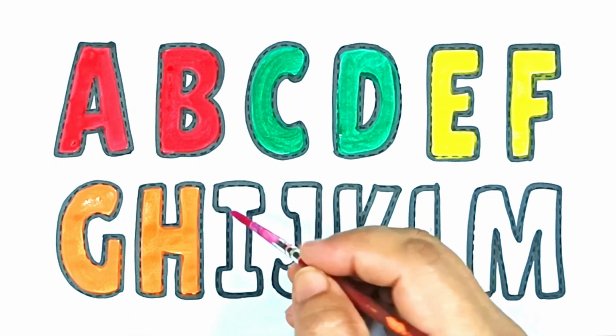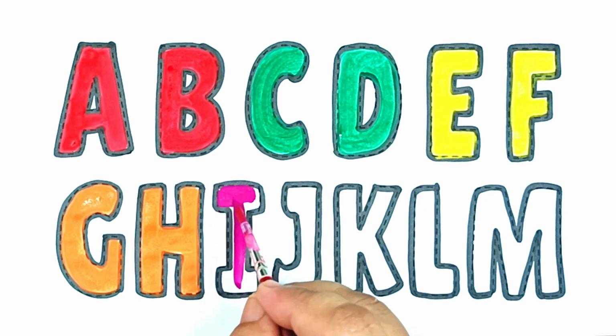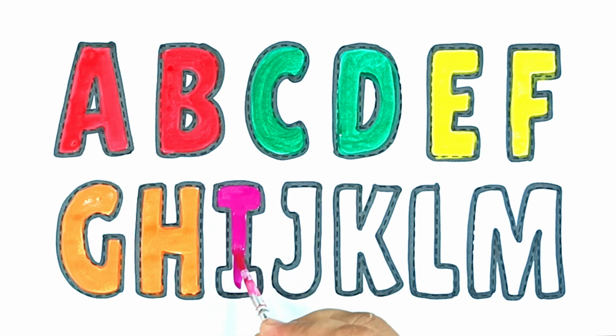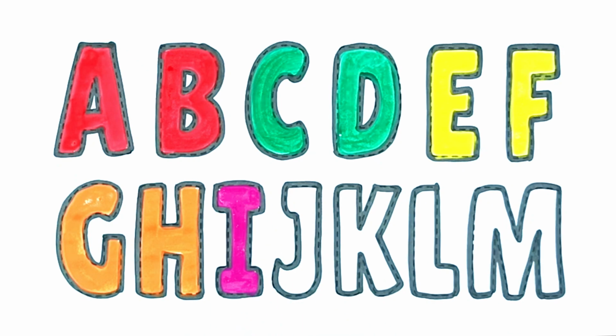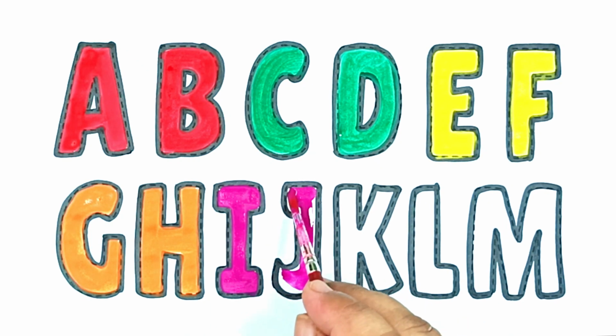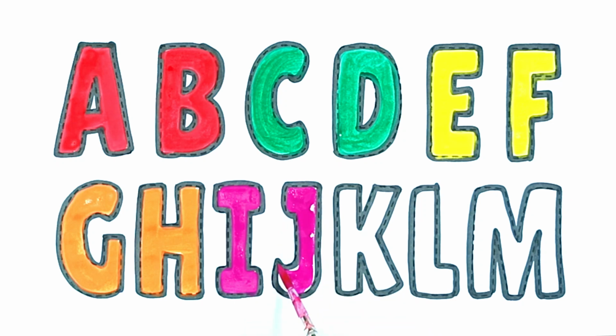H for hat. The dog takes the cat. The dog takes the cat. Hi ho the dairy-o, the dog takes the cat. The cat takes the mouse. I for igloo. The cat takes the mouse. Hi ho the dairy-o, the cat takes the mouse.